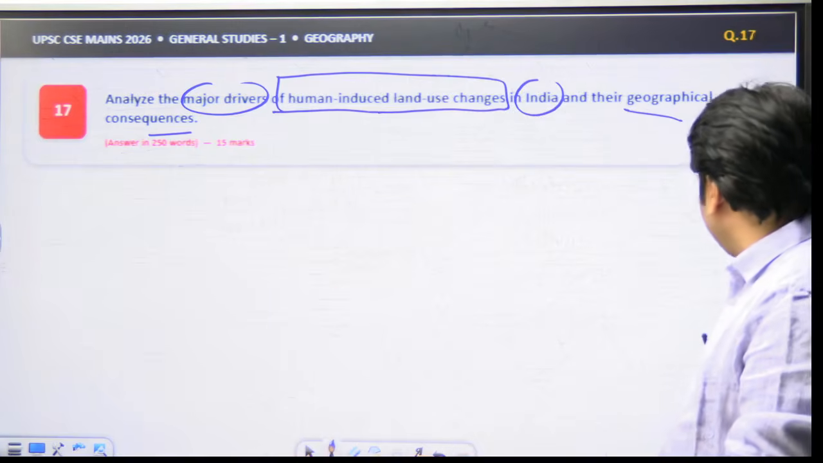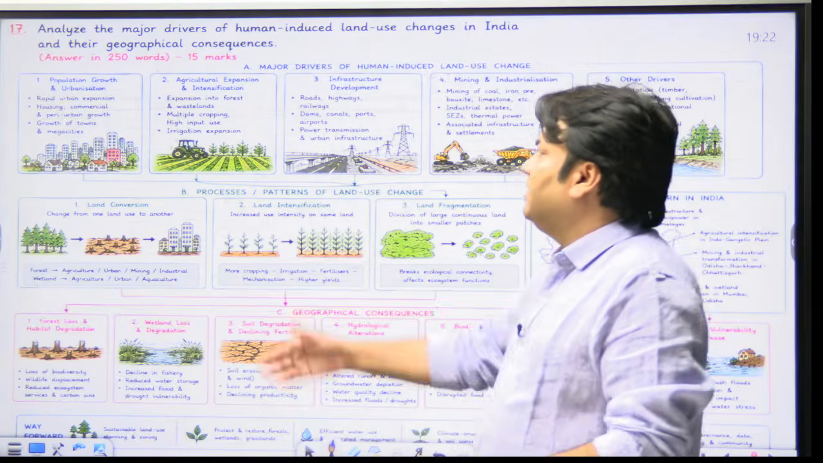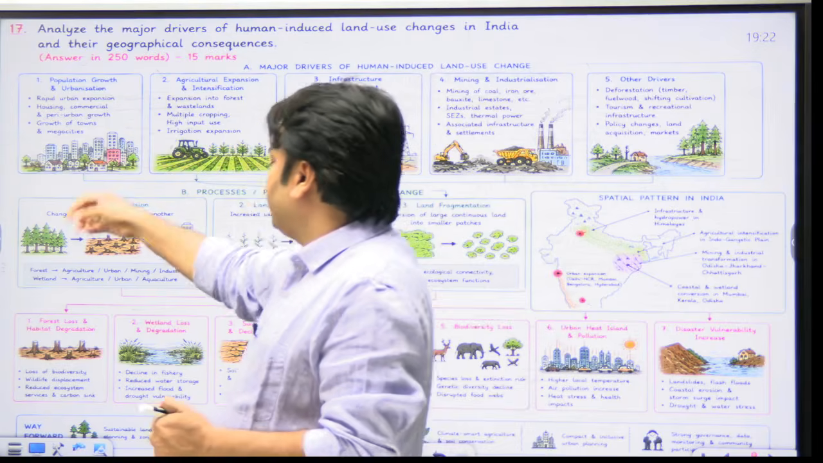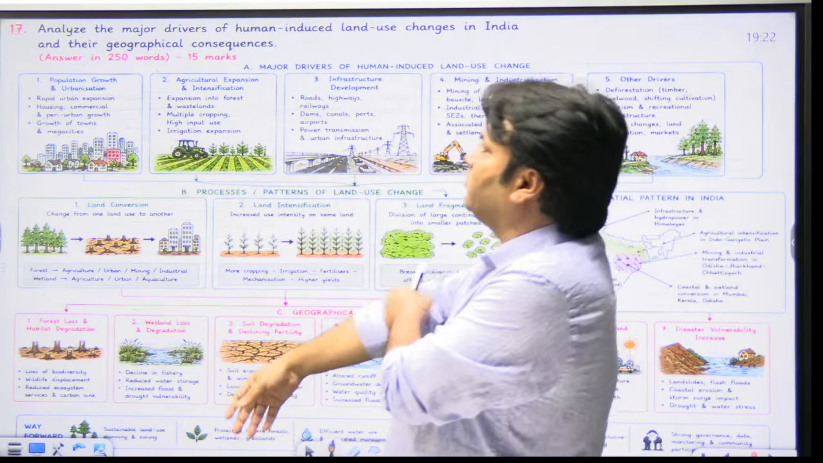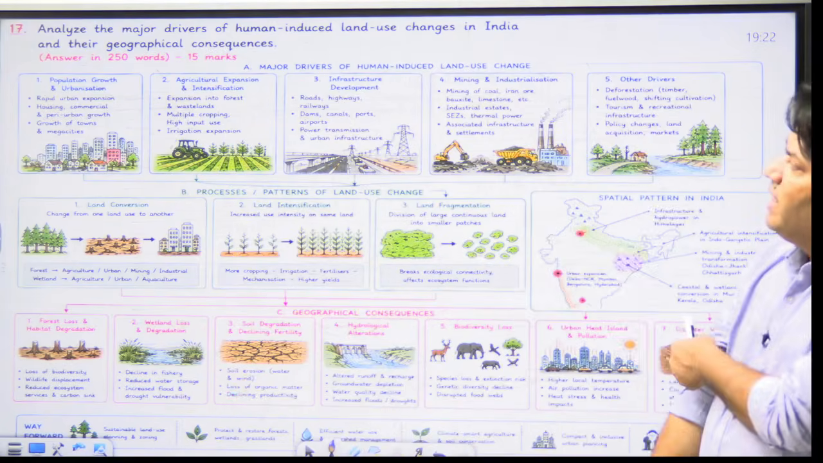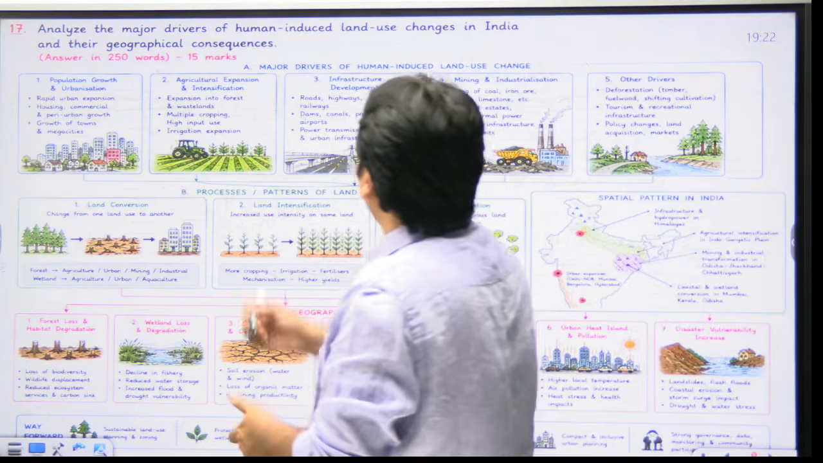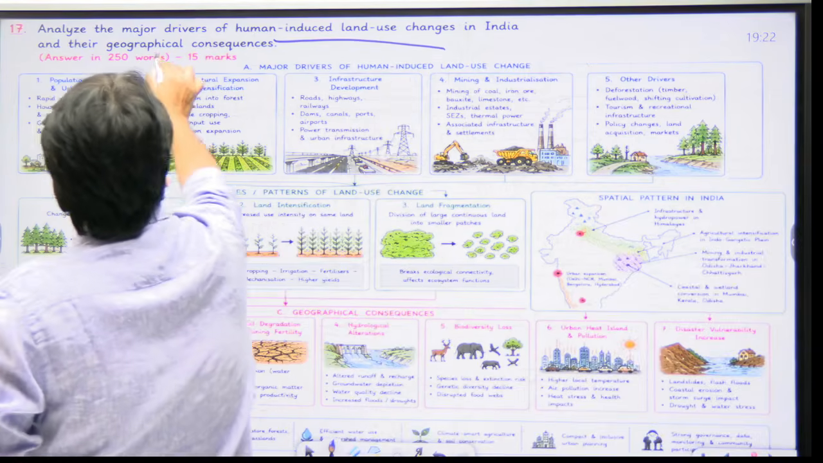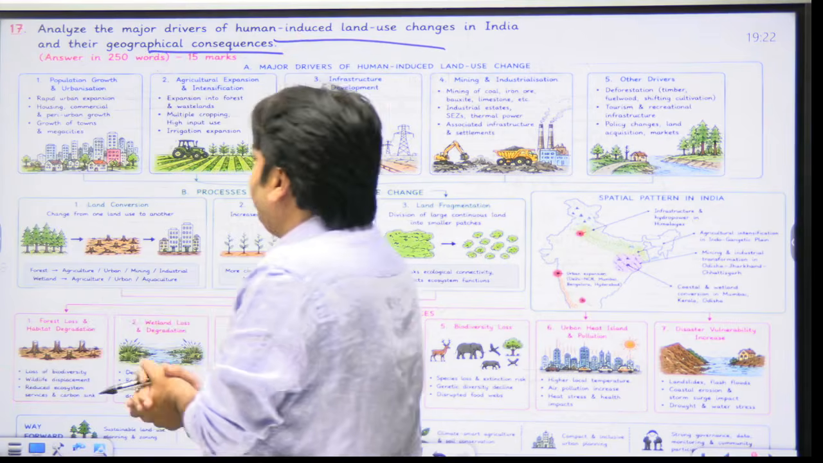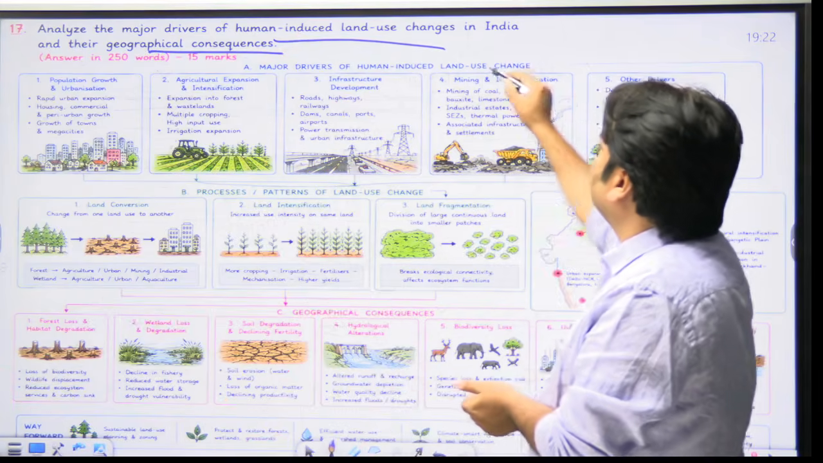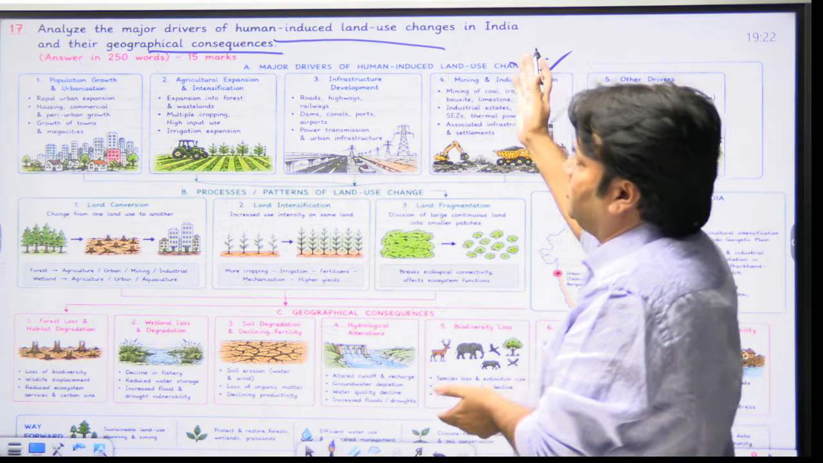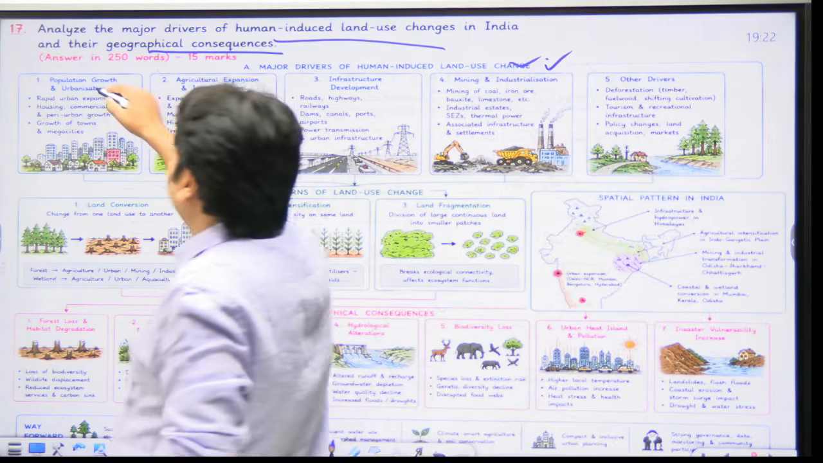is not writing the full sentences, but giving some hints and indications using keywords and writing all the dimensions in this question. For example, this question is: analyze the major drivers of human induced land use changes in India and their geographical consequences, right? So major drivers of human induced land use change. So the first driver is population growth and urbanization.